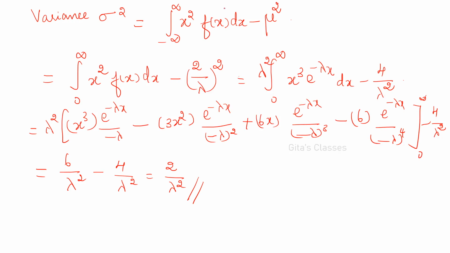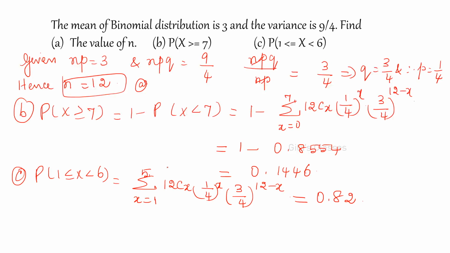Similarly, variance sigma squared is the integral of x squared into f of x dx minus mu squared. So x squared into f of x, only from 0 to infinity, with lambda squared. If you substitute f of x you will get x cube into e power minus lambda x. For x cube, you keep on differentiating the first bracket and integrating the second bracket, and you will get this value 2 by lambda squared.